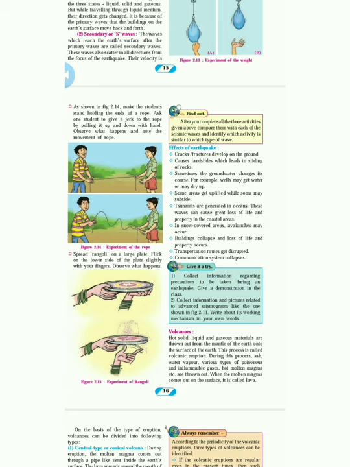See the next one. In snow-covered areas, avalanches may occur. If an earthquake is there, the snow will melt, and because of that, the area will also get affected. Then building collapse and loss of life and property occur. Like we have discussed many times, we have to face lots of loss of life of the people. Transportation routes get disrupted.